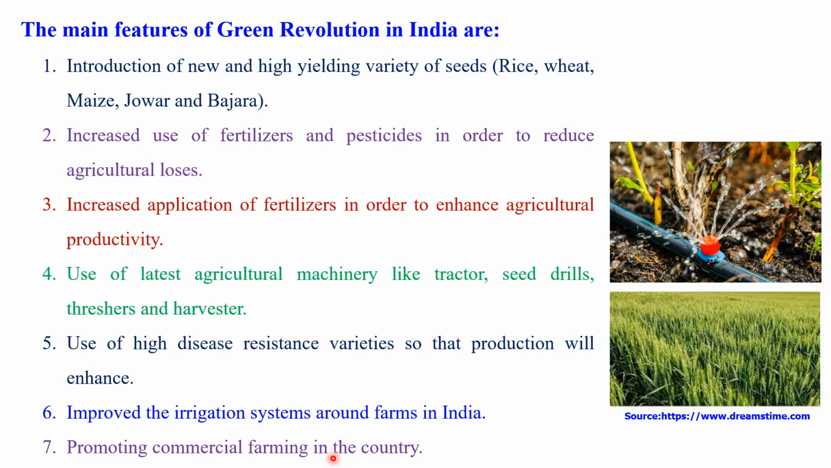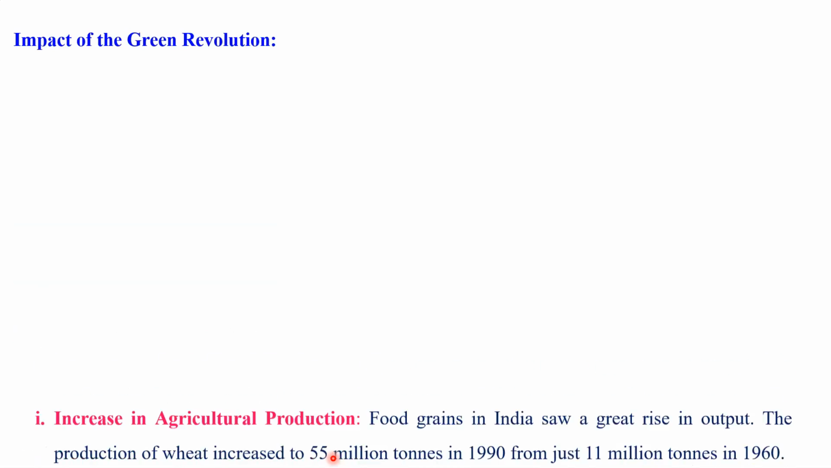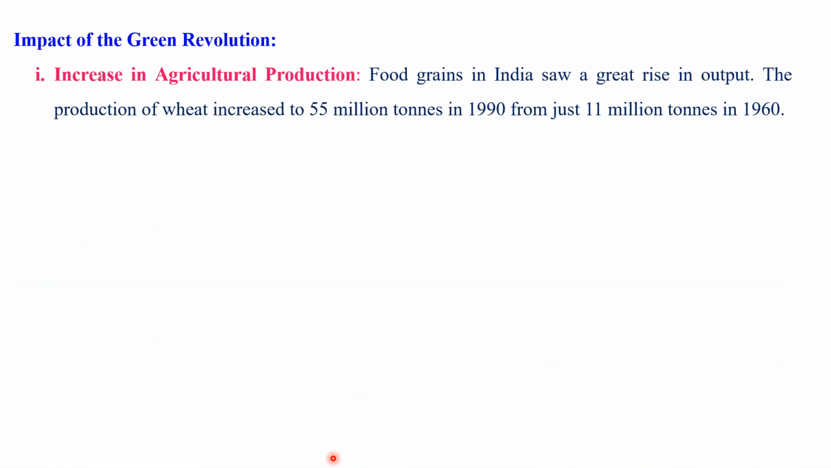And even today, therefore, we are able to produce a lot. I am talking especially about cash crops, which we are able to export to various countries, and we are getting good foreign returns through that international trade. Let us talk about some impacts of the Green Revolution that we observe in India. The first is the increase in agricultural production.